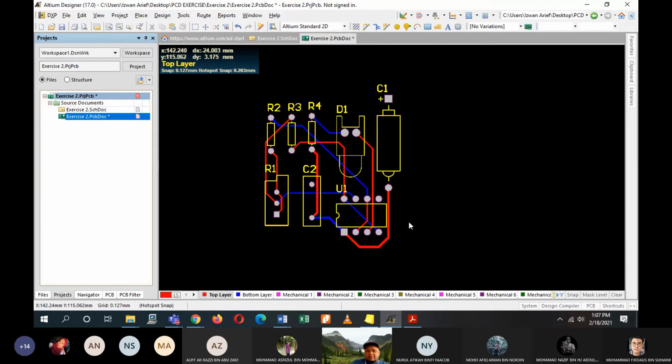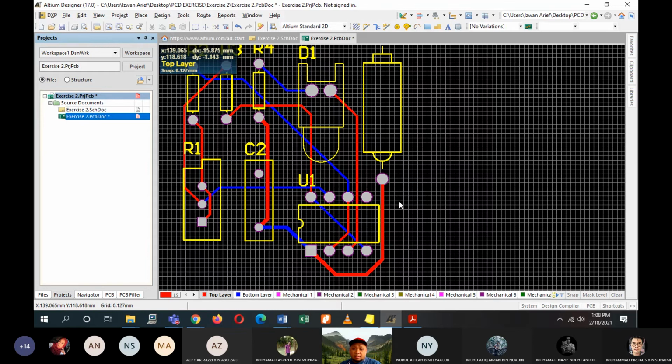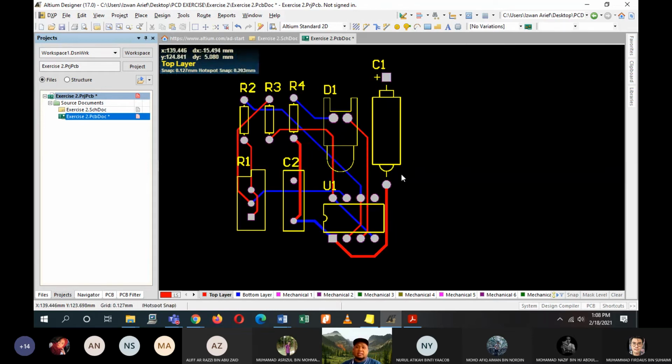Okay, so these steps are very important in terms of making sure that the components are all there, the connections are okay, the tracks are connected as how they should be. Okay, they are divided into 2 layers, bottom and top, and the size, that is up to you. You are the one who have the power to decide on which size you prefer lah. Okay, so there will be no crossover between connections of the components.